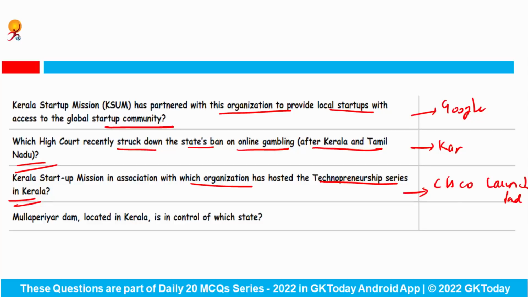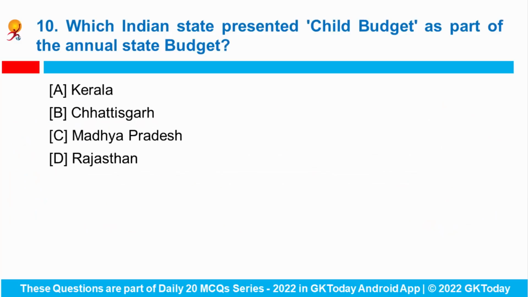Next is, Mullaperiyar Dam, located in Kerala, is in control of which state? Answer is Tamil Nadu. Fine. Now coming to last question, which Indian state presented child budget as a part of the annual state budget? So Madhya Pradesh presented a 2.79 lakh crore rupees budget for 2022-23 in the assembly, and for the first time the state government presented a child budget as part of the annual financial plan.